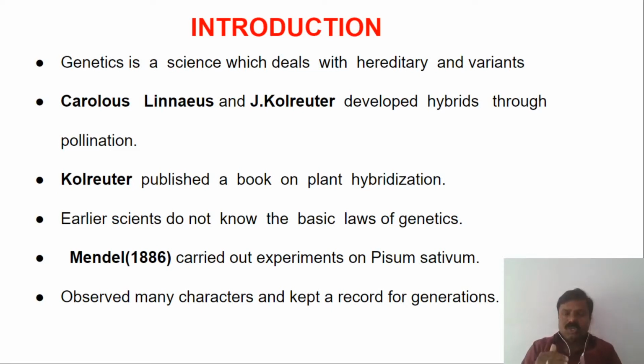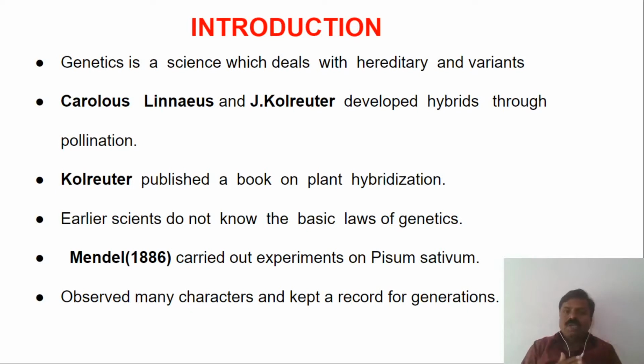So, let us know the history of genetics before going to the topic of Mendelism. Carolus Linnaeus and Coleridge developed many hybrids by the pollination process. By taking the desired plants and by artificial pollination, they developed many hybrids.